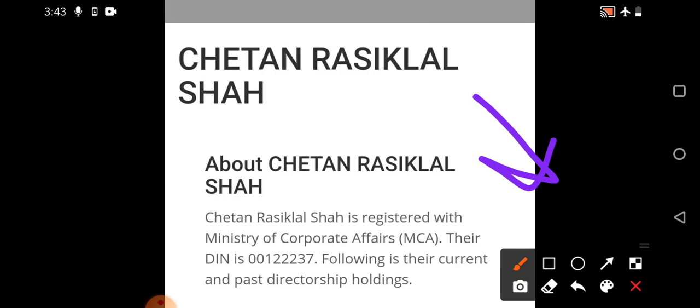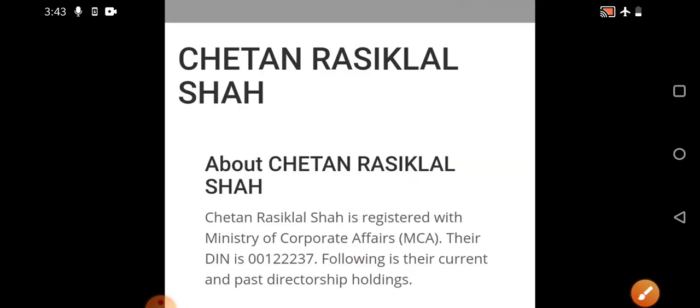So if you see, Chetan Rasiklal Shah is registered with the Ministry of Corporate Affairs, MCA. He is doing these bulk deals on a weekly basis in CG Power. On a daily basis also we can see so many deals done at various levels. So why are they doing such bulk deals? Because they are earning a quick trade. When they put in 33 lakh shares at 20 rupees and exit at 22 rupees, that's 2 rupees profit on that much quantity. You can imagine how much, that is lakhs of profit earned within a single day.